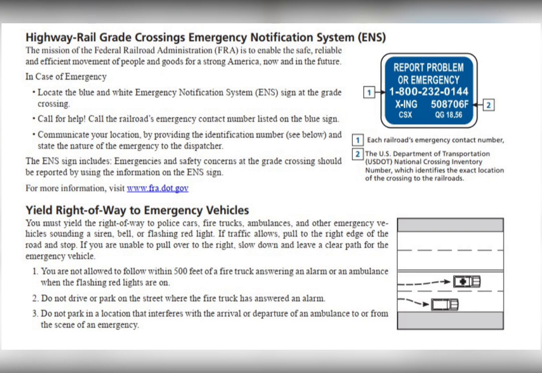In case of emergency, locate the blue and white Emergency Notification System, ENS, sign at the grade crossing. Call for help: call the railroad's emergency contact number listed on the blue sign. Communicate your location by providing the identification number, see below, and state the nature of the emergency to the dispatcher.